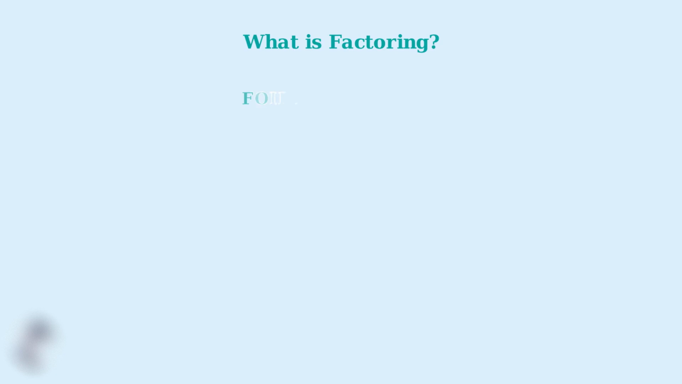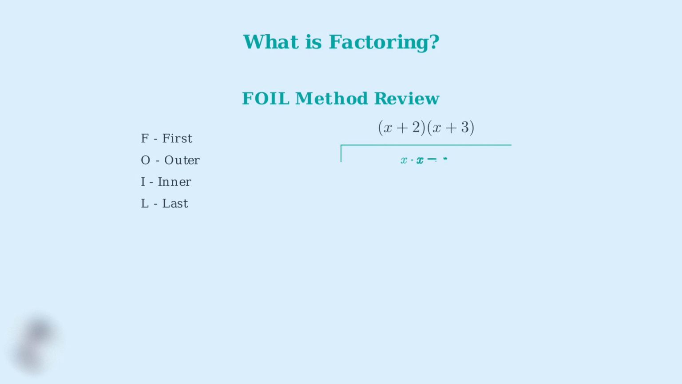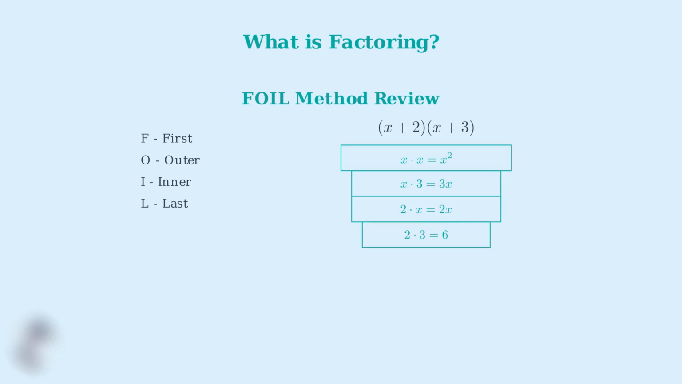To understand factoring better, we need to review the FOIL method. FOIL stands for first, outer, inner, last, and it's how we multiply two binomials together. Let me demonstrate FOIL using x plus 2 times x plus 3. First, we multiply the first terms, x times x equals x squared. Next, the outer terms, x times 3 equals 3x. Then the inner terms, 2 times x equals 2x. Finally, the last terms, 2 times 3 equals 6.